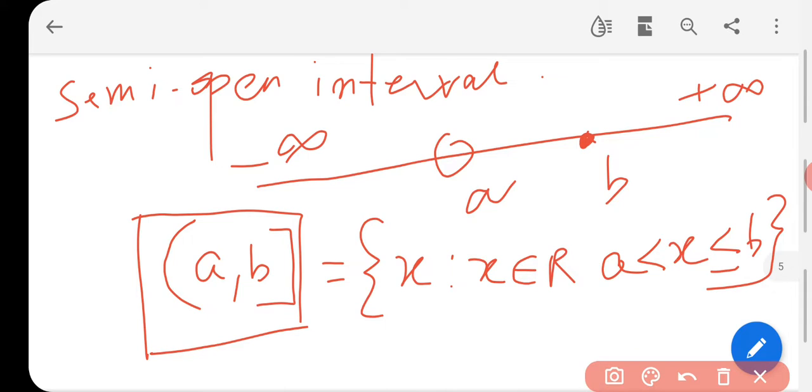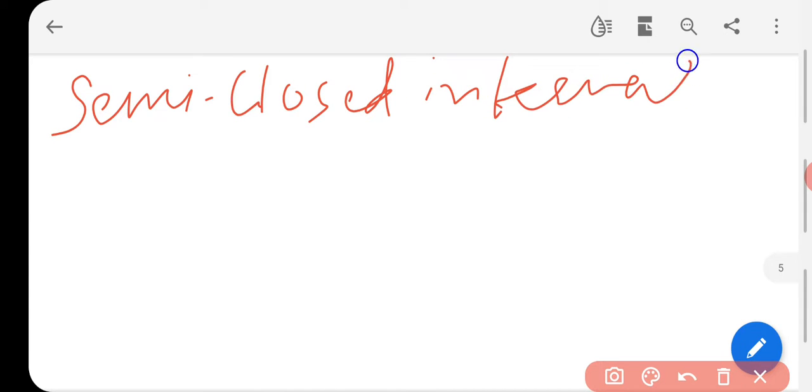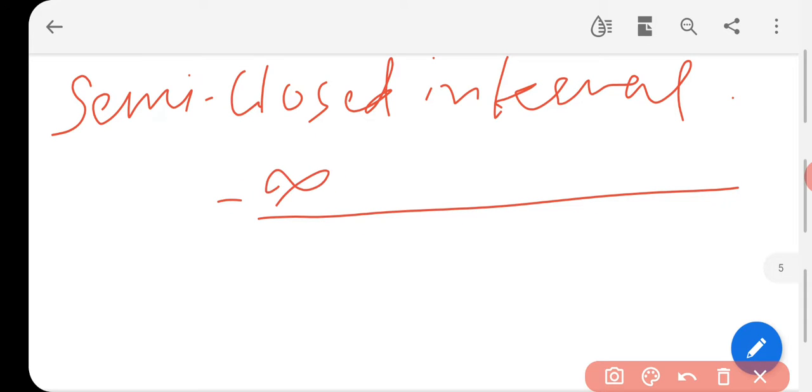Now the last interval we have, which is semi closed interval. Where is the brush? Wait. Now again take one number line starting from minus infinity goes to plus infinity.